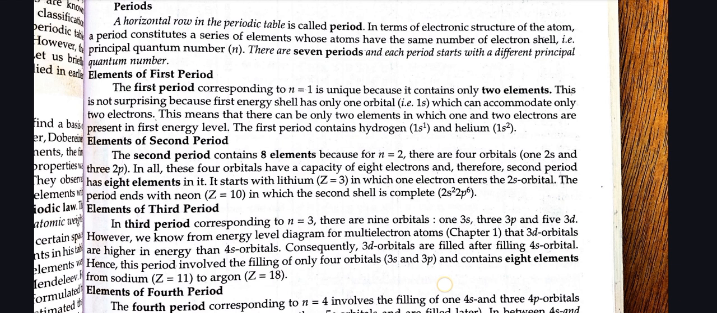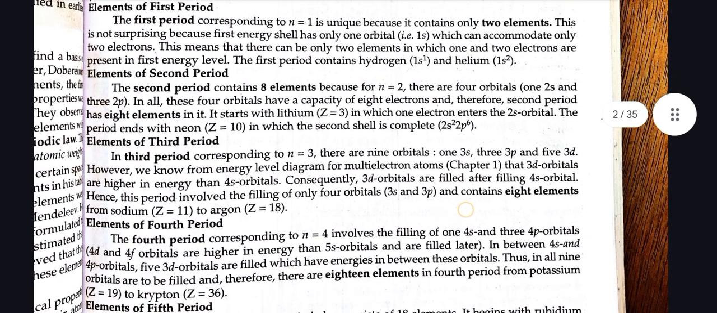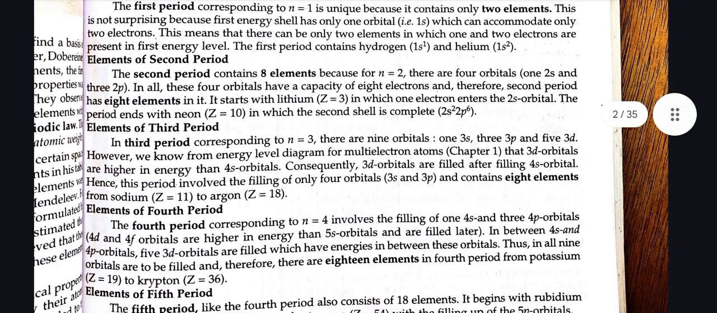Elements of first period. The first period corresponding to n equals 1 is unique because it contains only 2 elements. This is not surprising because the first energy shell has only one orbital, that is 1s, which can accommodate only 2 electrons. This means that there can only be 1 or 2 electrons present in the first energy level. The period contains hydrogen 1s1 and helium 1s2.